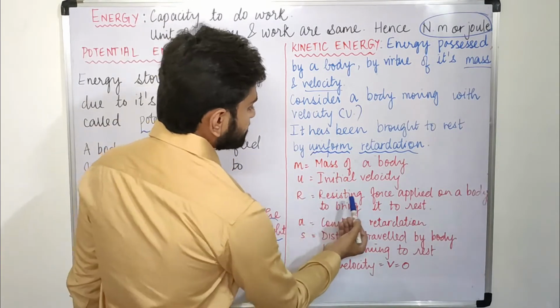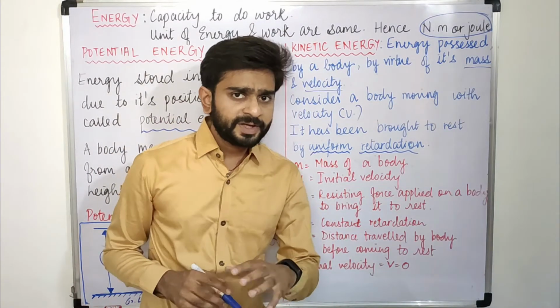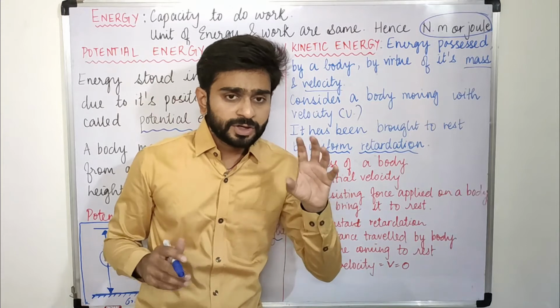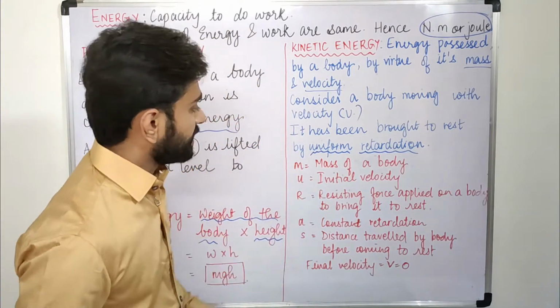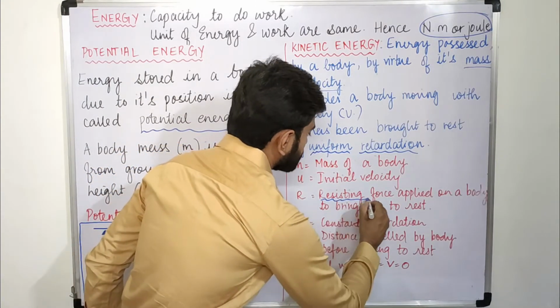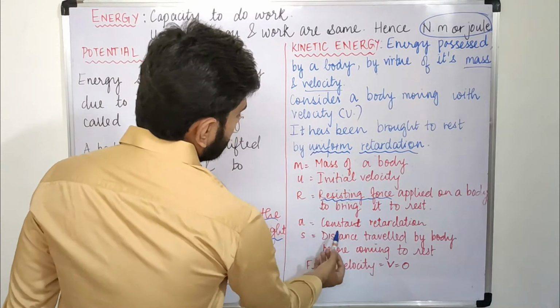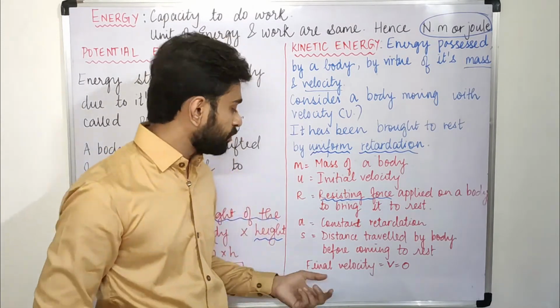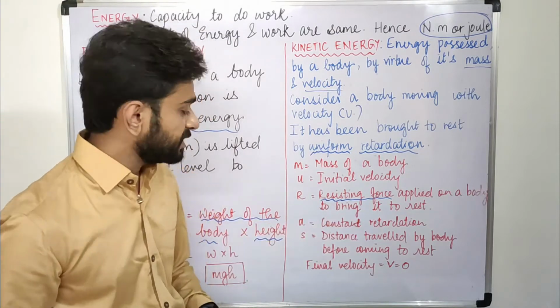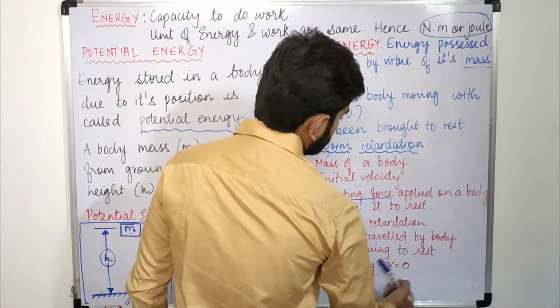Then R is the resisting force applied on a body to bring it to rest. Now we want to bring that moving body to rest. In order to bring it to rest, we need to provide some force, that is R. We say resisting force because we are resisting that body. Then A is constant retardation. In order to stop that body, we have to provide some constant retardation, that is A. S is the distance traveled by the body before coming to rest.